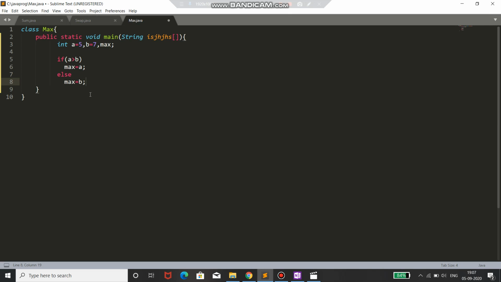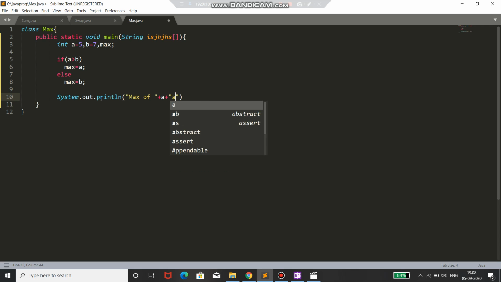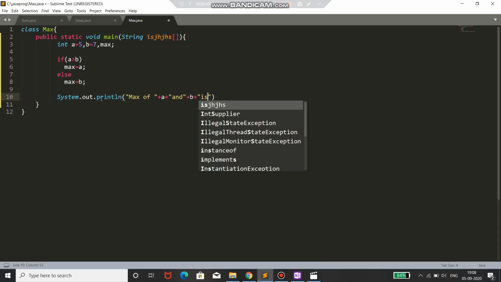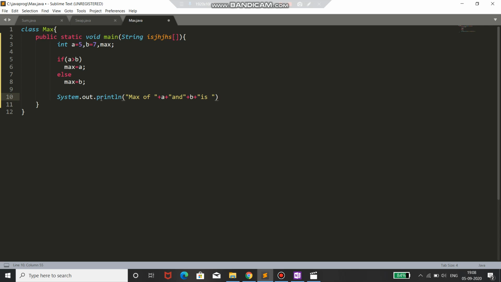Now we will print this. For printing, our line was System.out.println. In this I'll write "max of", then concatenate a and b, then "is" and a space, and I'll concatenate the result, that is max, and a semicolon. Now I'll save this and run this.